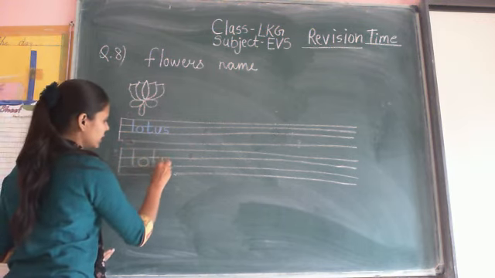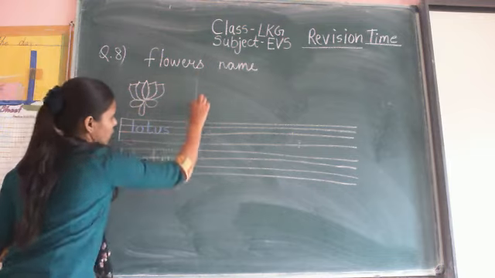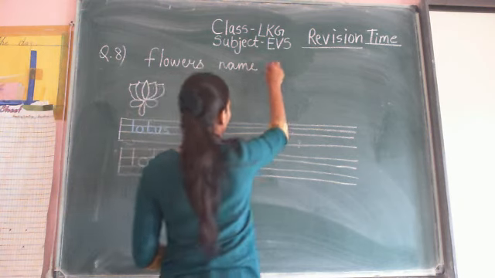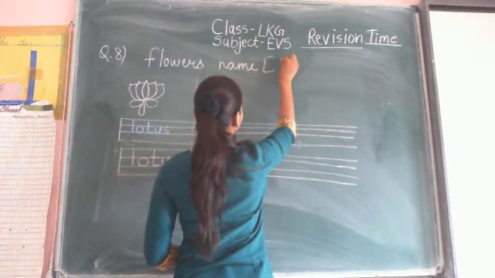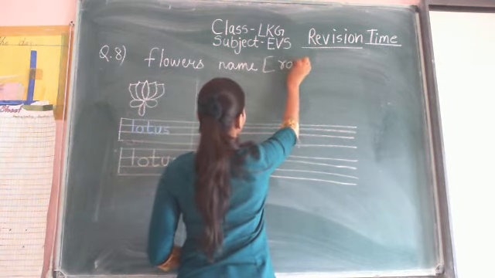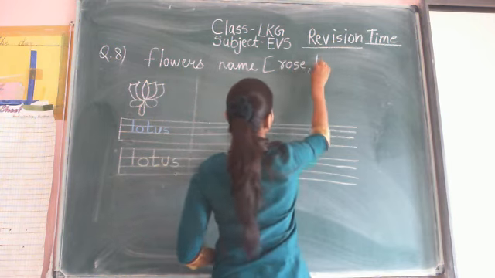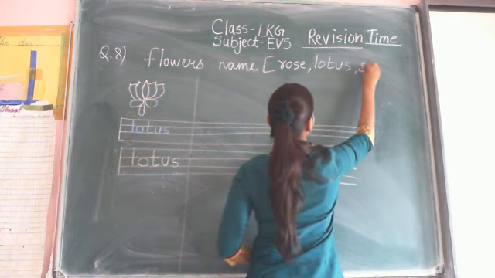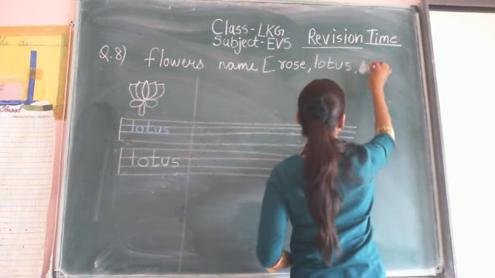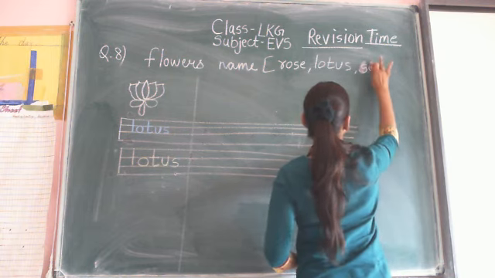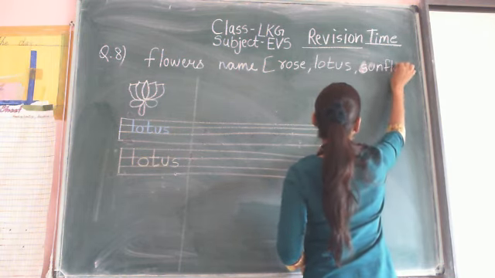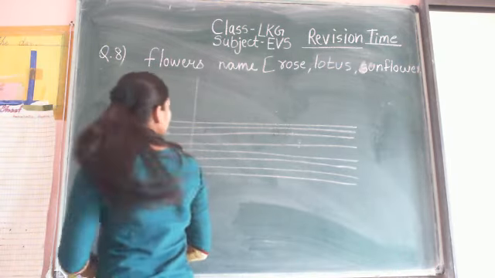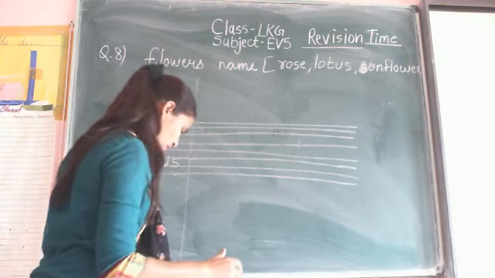Here is given the help box. So with the help of this box, you write down the names of flowers.